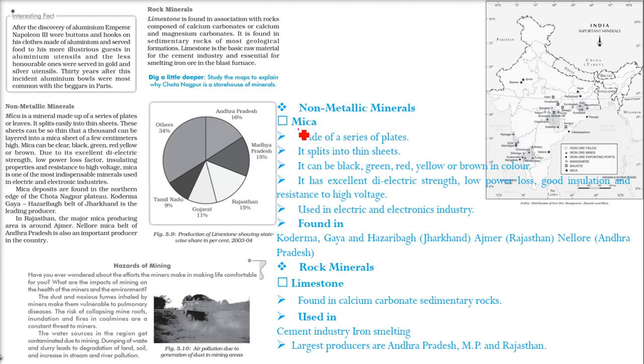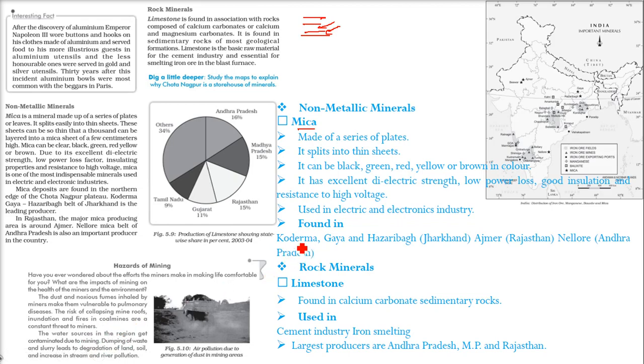Coming to the non-metallic minerals, we start with mica, abrak. Mica is made up of a series of plates, different plates. So it splits into thin sheets. The color can be different: black, green, red, yellow or brown. It has very good dielectric strength. It's an electrical property, and it has a low power loss value. So it loses less power, and it has a good insulation property, that is, it is resisting. It has very good resistance to high voltage, and it is used in the electric and electronic industry.